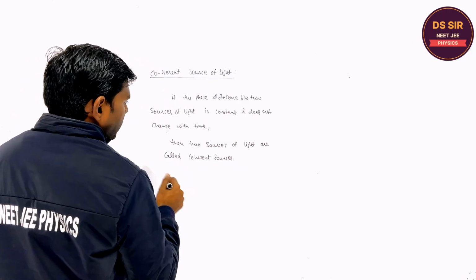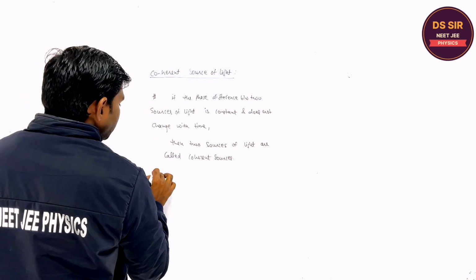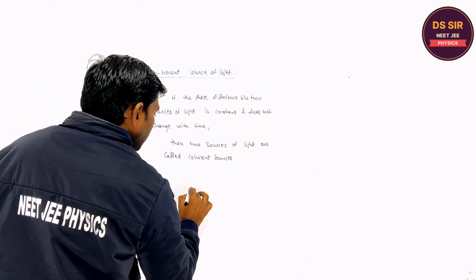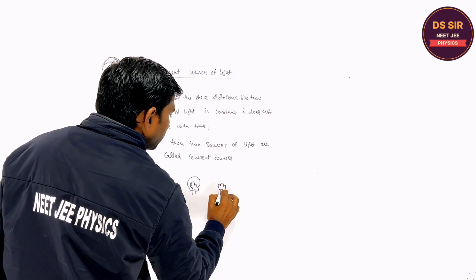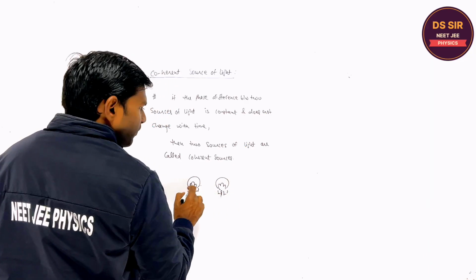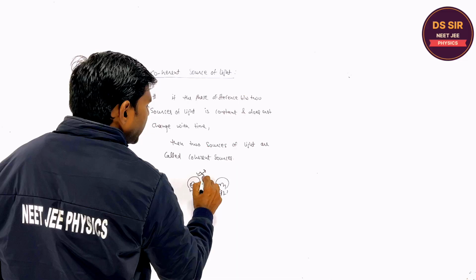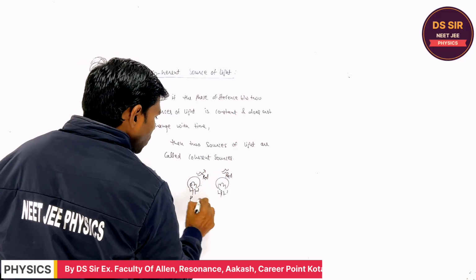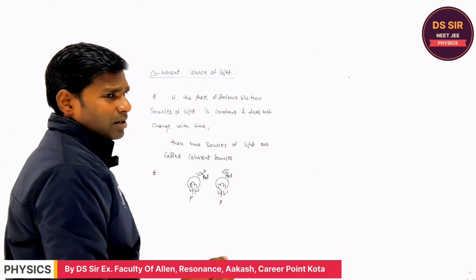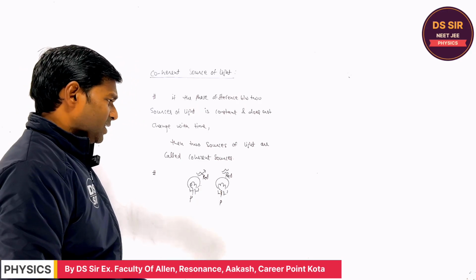Listen one thing. If you take two similar bulbs, suppose they are producing red color light. Their power is also the same. They are similar two sources in every aspect.